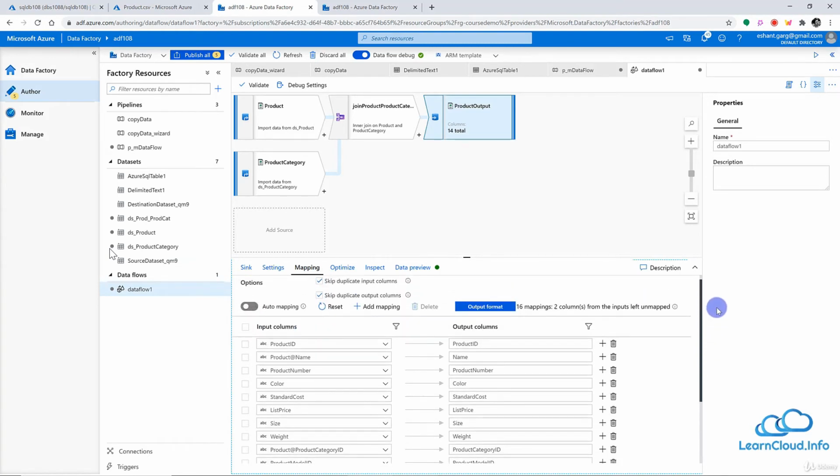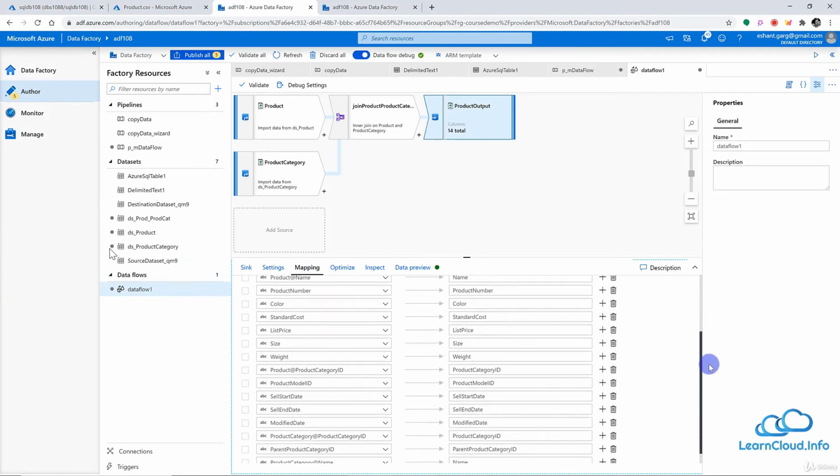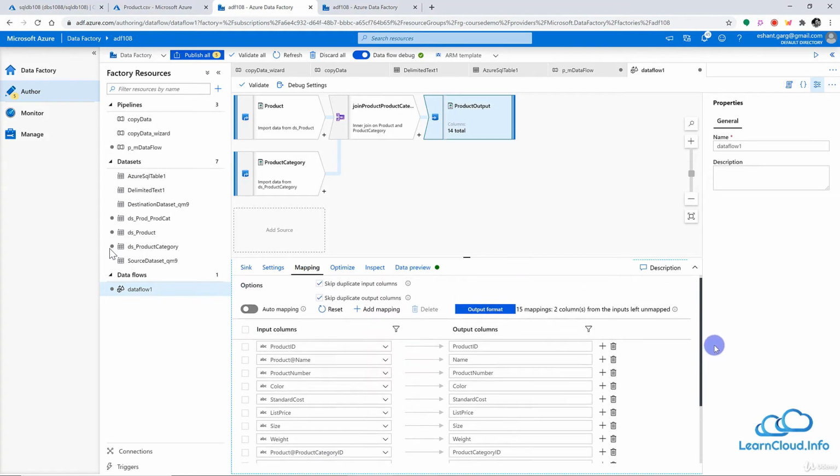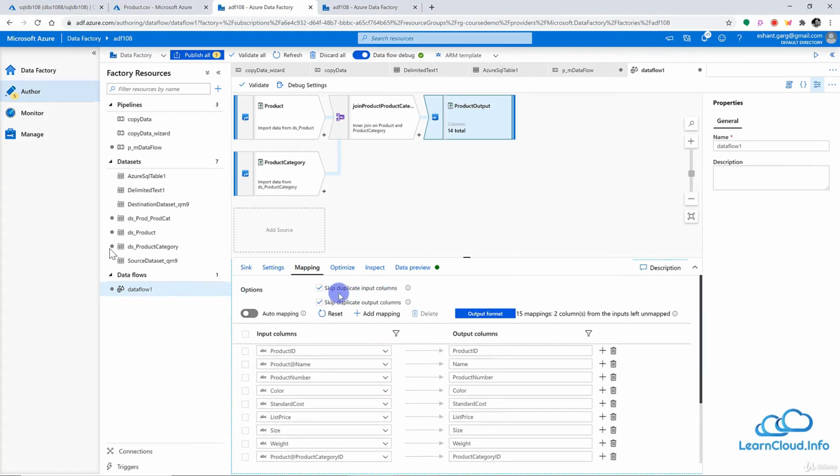So one of the things here is we do not want to have duplicate columns. So product category ID is coming from the product table, as well as product category ID is coming from the product category table. So I don't need the same column twice. This is going to be a duplicate. So let me just remove this column here. I can simply click on remove mapping, and this will delete this column from here. All right, otherwise this looks good here. And here we have the setting skip duplicate input columns or skip duplicate output columns.